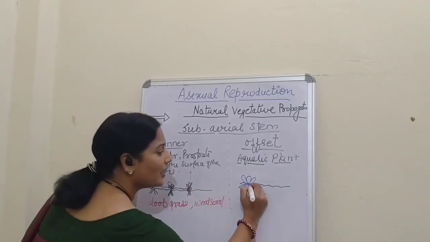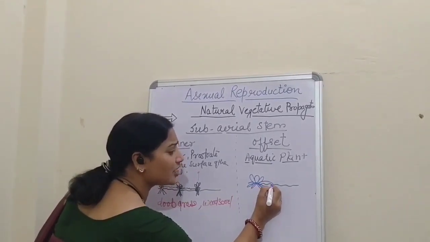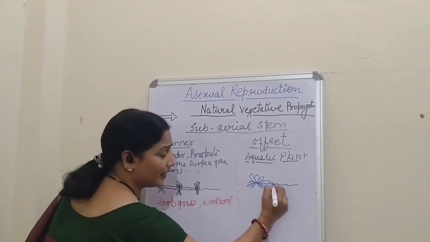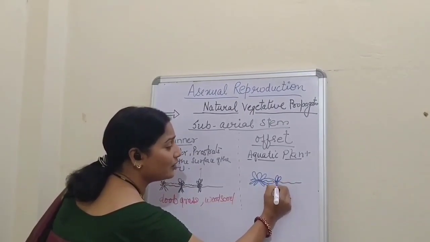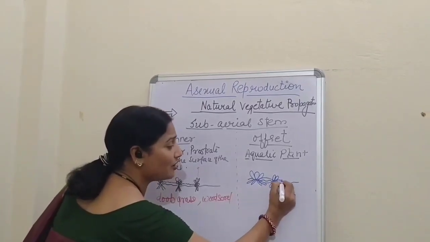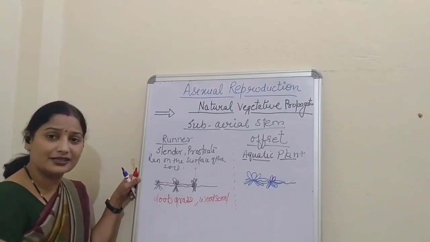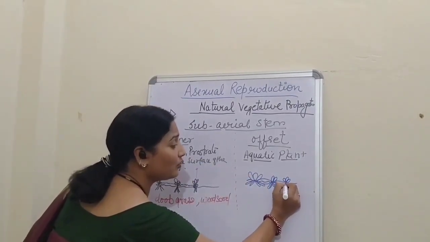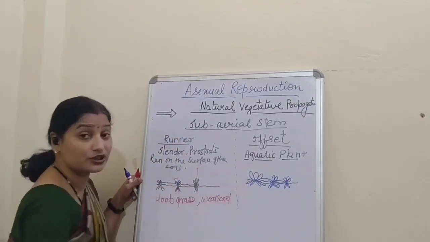Now, it will develop one more branch, a very stout or short branch. Then at the node of this branch, a new plant will originate. Once again, a small branch will move like this horizontally on the surface of the water and a new plant will originate. Now see the difference between these two, children.